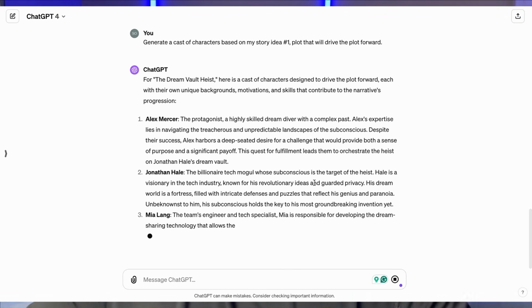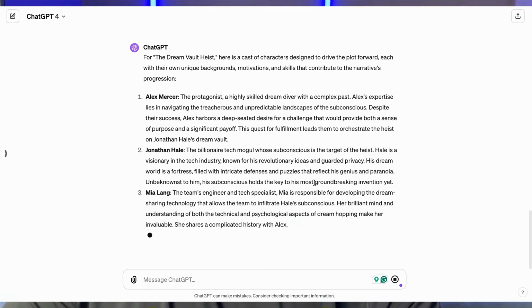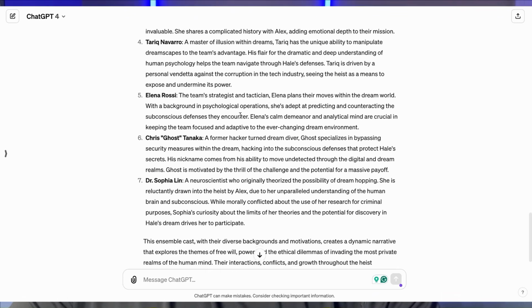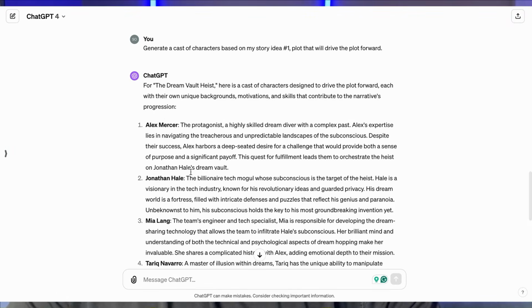If you want specific characteristics or traits about the characters, go ahead and include that into this prompt as well. So even if you're writing nonfiction, you're still going to want a cast of characters for your story. All right, so we have a cast of 7 characters: Alex, Jonathan, Maya, Tariq, Alina, Chris and Dr. Sophia Lynn.